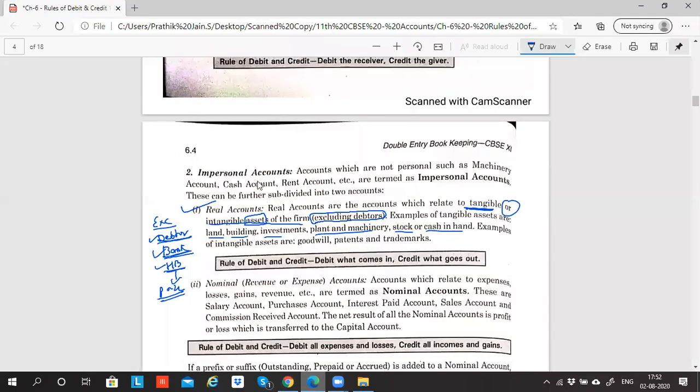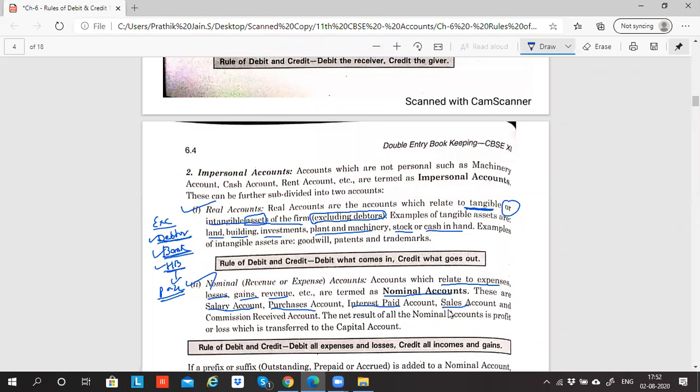So can we complete this impersonal account? Real account, I have read it for you. Let's read nominal account. Accounts which relate to expense or which have got the flavor of expense, losses, gains, revenue, etc. are termed as nominal accounts. These are, for example, salary account. Can I say salary, if I'm paying to my employee, has got the flavor of expense? Purchase has got the flavor of expense. Interest paid has got the flavor of expense.